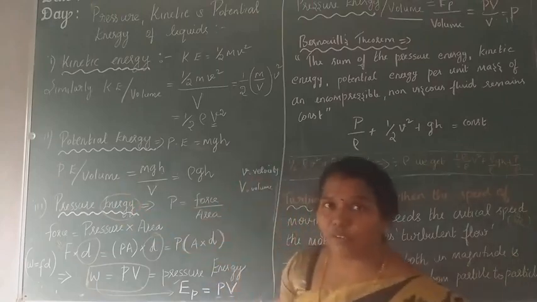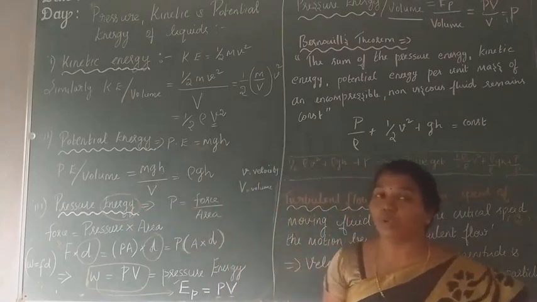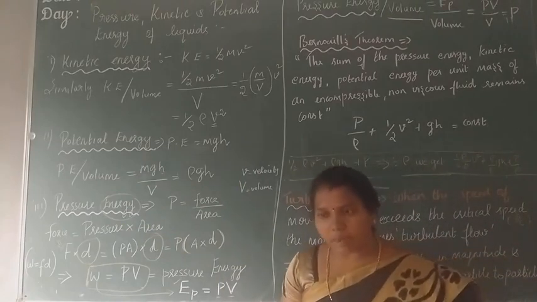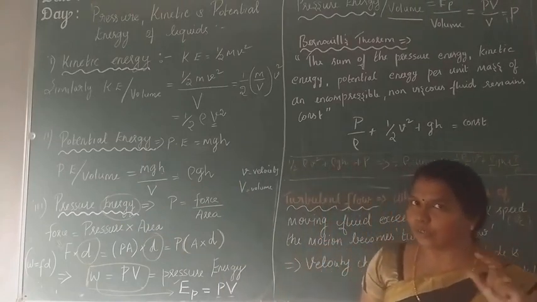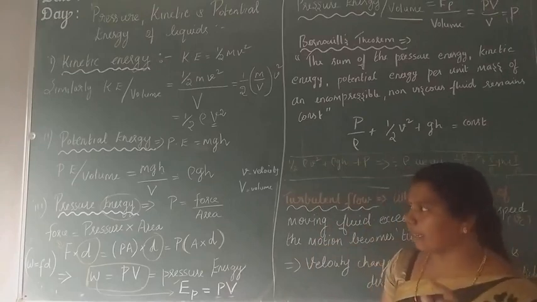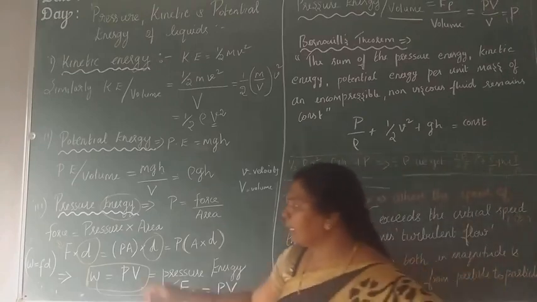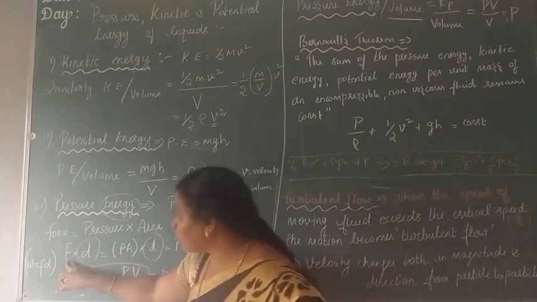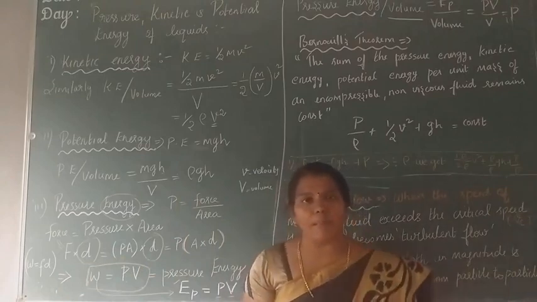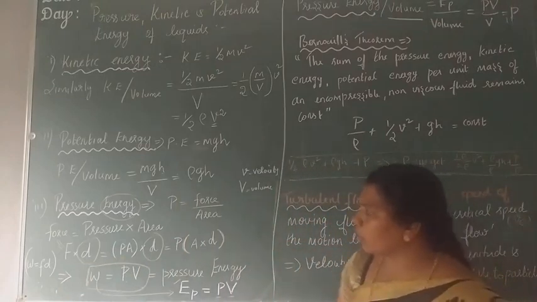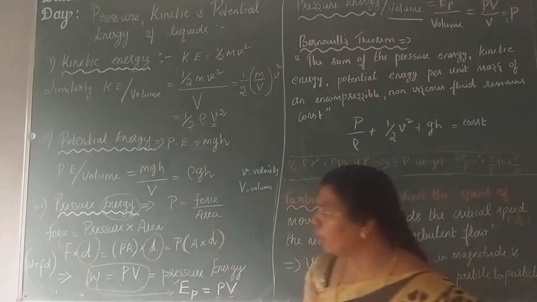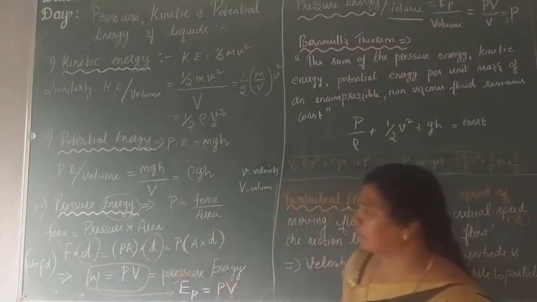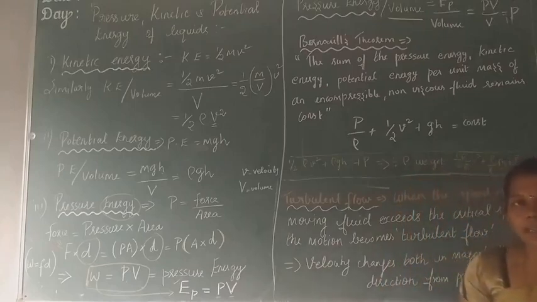Recall that we discussed all these things in units and measurements. Energy is equal to work, which is equal to force into displacement. Write it in your book. So multiplying by displacement on both sides, force into displacement is called work done, W, which is equal to pressure, and area into distance. That area into distance can be written as the volume.